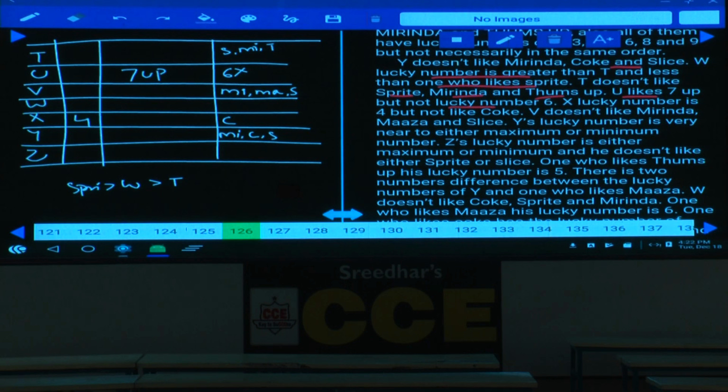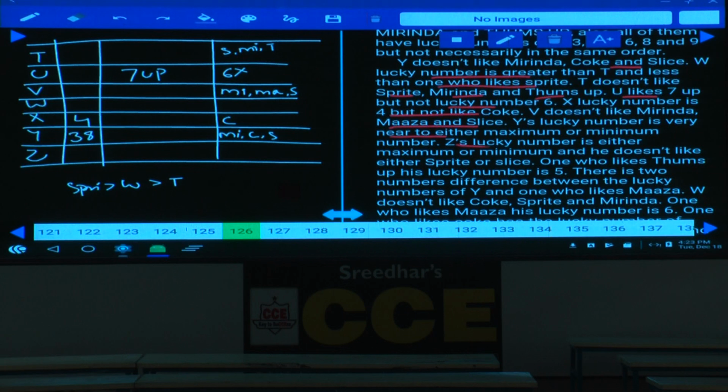X's lucky number is 4. Y's lucky number is very near to either maximum or minimum. So Y's lucky number is nearer to maximum or minimum. Y could be either 3 or 8, isn't it? Y is either 3 or 8.